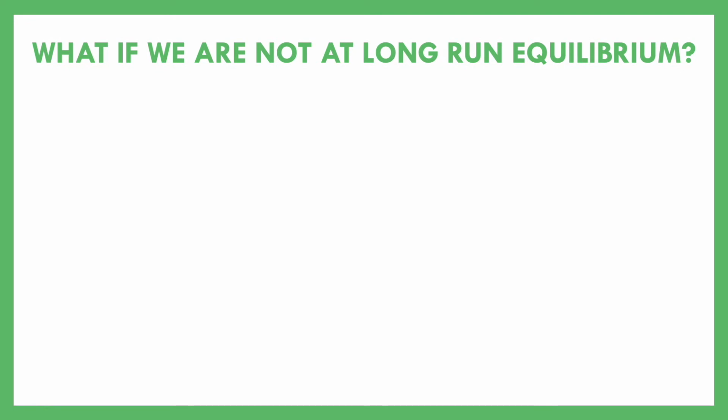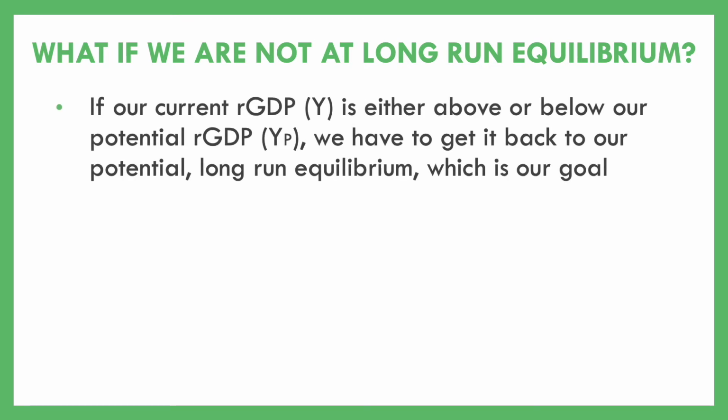So what happens if we're not at our long run equilibrium? So let's think about this. In those scenarios that we saw, if our current GDP is either above or below the potential, we said that our goal is to be at our potential. So we need to figure out some way to get it back to our long run equilibrium, to the point where all three of those are intersecting.